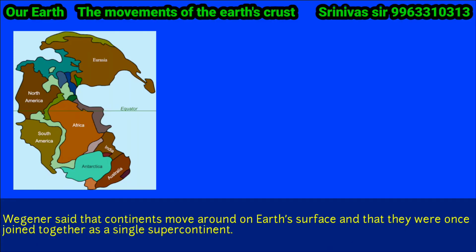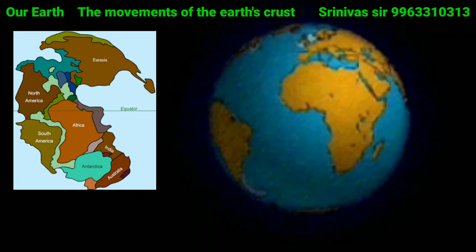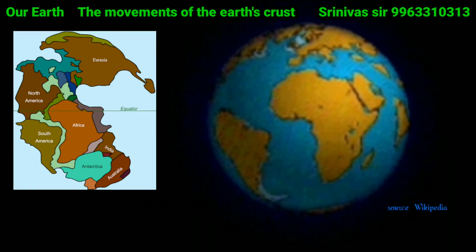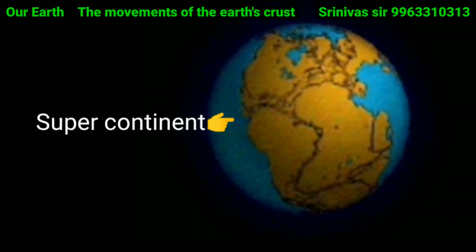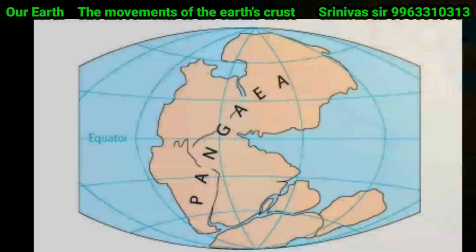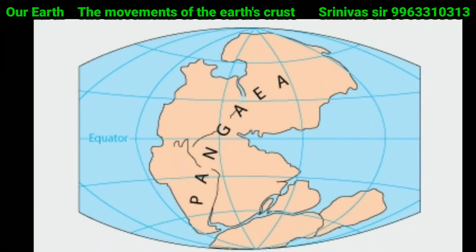Wegener said that the continents move around on Earth's surface and that they were once joined together as a single supercontinent. Alfred Wegener called this massive supercontinent Pangaea.